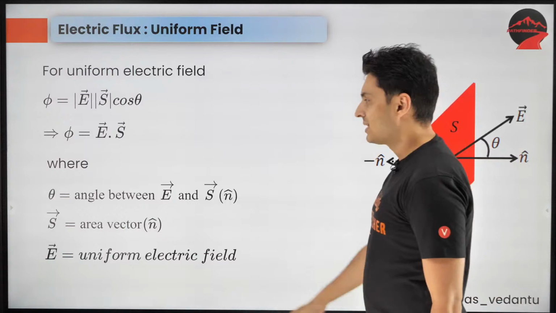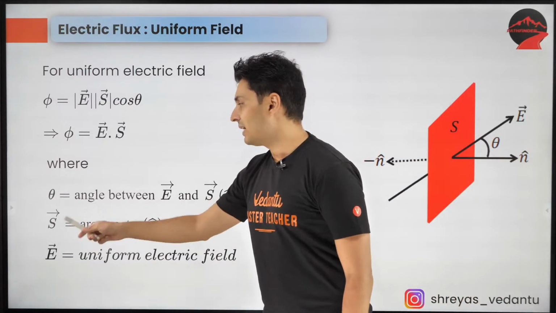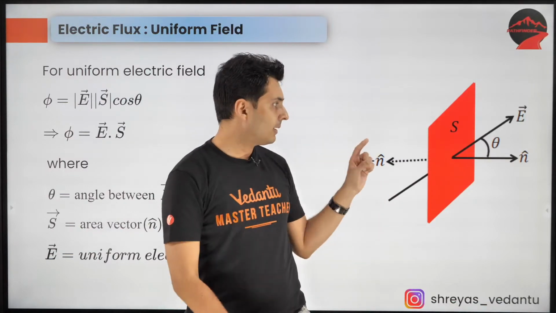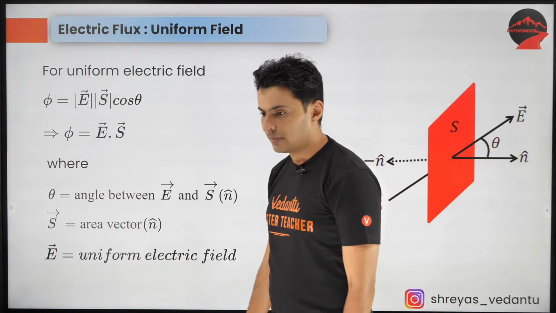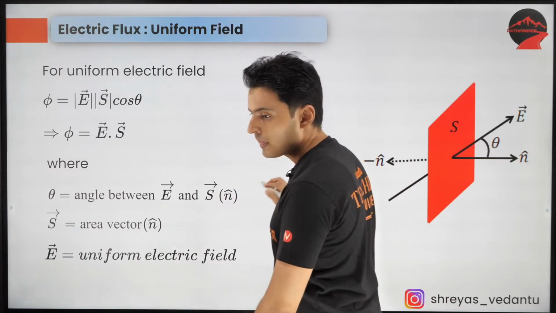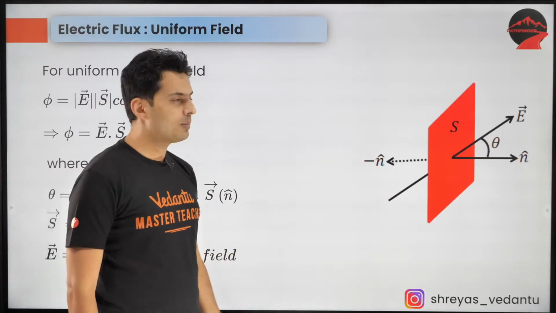Now, remember what is theta? Theta is the angle between field and area vector. What is area vector? Area vector is a perpendicular vector to the surface area. I just told you. And E is the electric field. Clear? Very good.